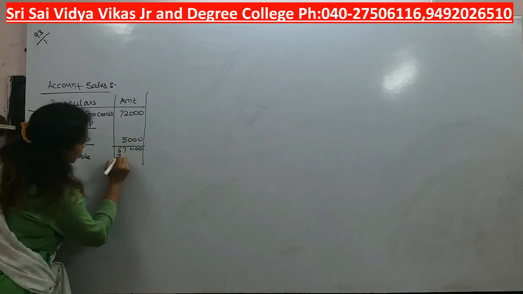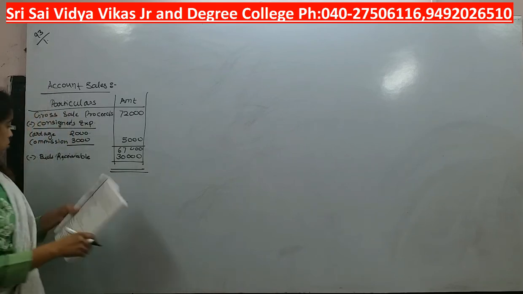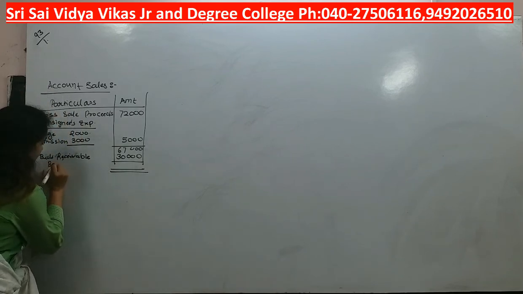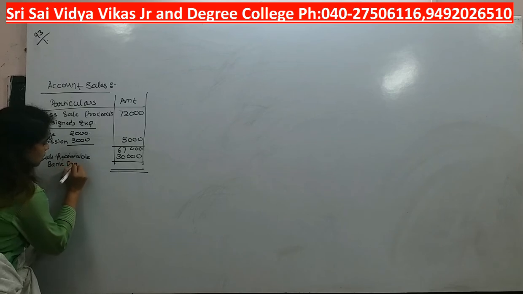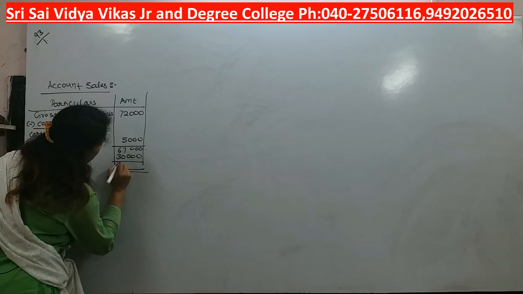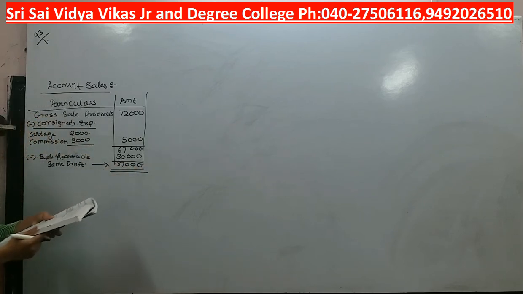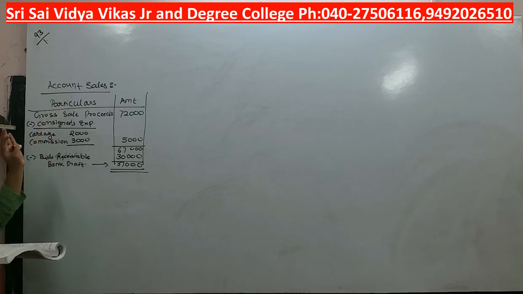How much? 30,000. He already gave an advance of rupees 30,000. So the bank draft is nothing but our balancing amount. It will be 37,000. Balance due will be how much? 37,000. This was the account sales.